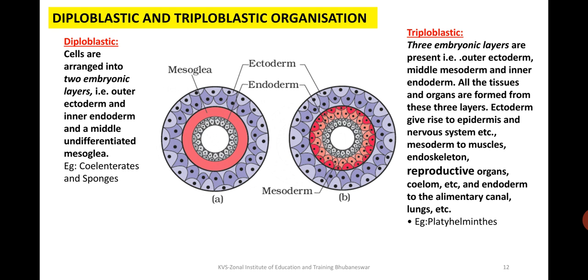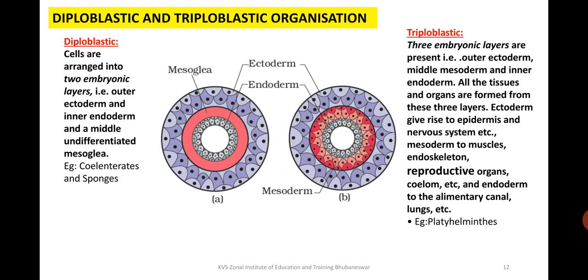If the cells are arranged into two embryonic layers, the outer ectoderm and the inner endoderm, with a middle undifferentiated mesoglea, we call it diploblastic, di meaning 2.